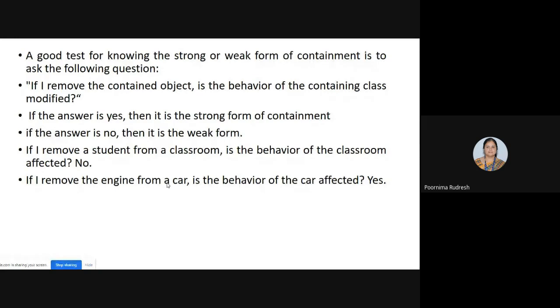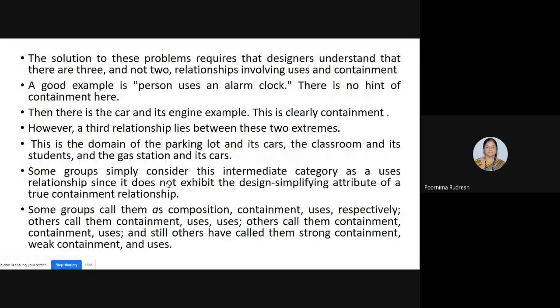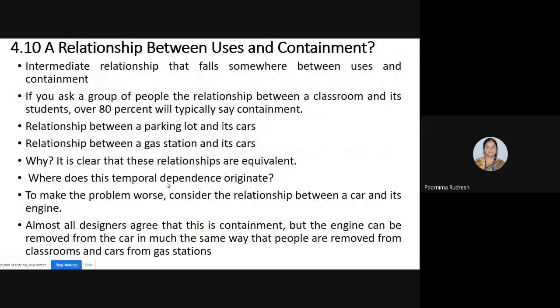So here, in the previous classes we have discussed the users and the containment relationship, right? Today we are concentrating on an example for the relationship which is placed between the users and containment relationship. So the example for this is a gas station and its cars, or the parking lot and its cars.